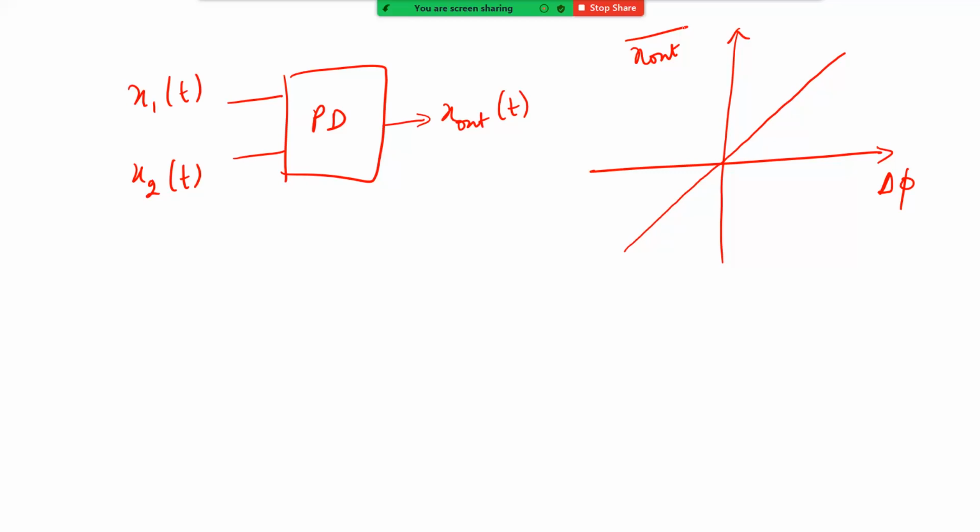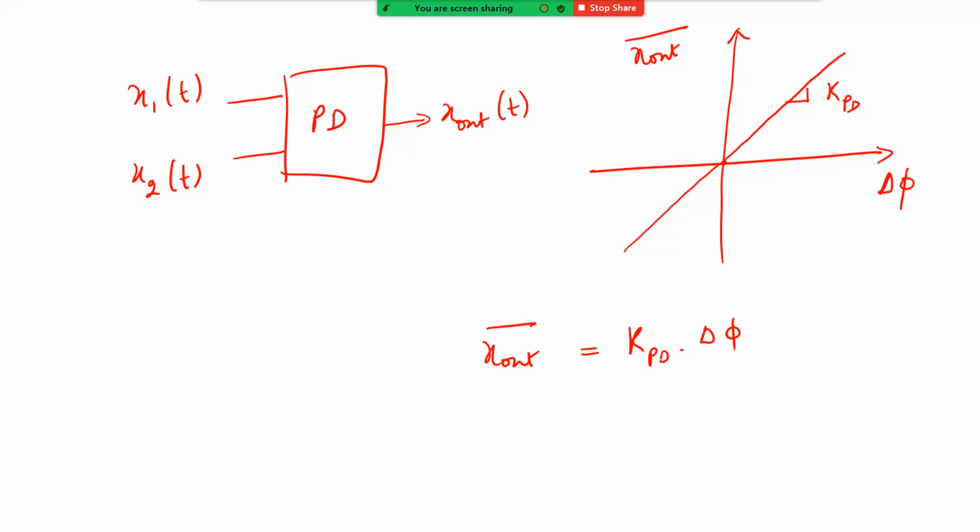The averaged or DC value of x out has to be a straight line which passes through the origin, such that for delta phi equal to 0, it gives me a 0 x out, and for delta phi increasing, it increases, since it is a detector. Let us say it has a transfer function given by Kpd, which is the slope. In other words, x out bar can be written as Kpd times delta phi. So x out is a voltage, and x out bar is a DC average voltage which is proportional to the phase difference between two square waves.